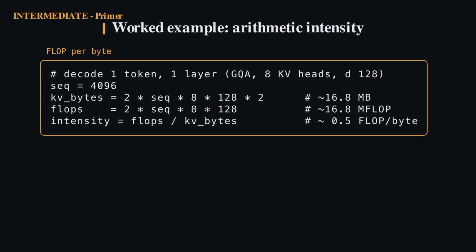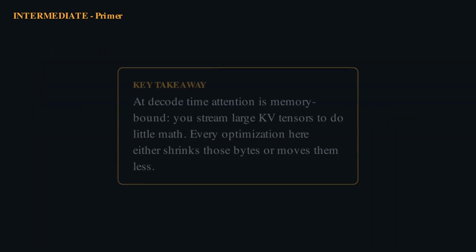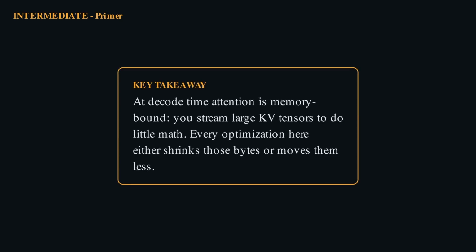The tensor cores are essentially idle, twiddling their thumbs while the memory system hauls the cache around. That gap, not a lack of compute, is the entire problem this tier solves. Half a flop per byte versus a needed few hundred, that's the wall. Compute is cheap, bytes are expensive. Optimize the bytes. First concrete win, share keys and values across heads.